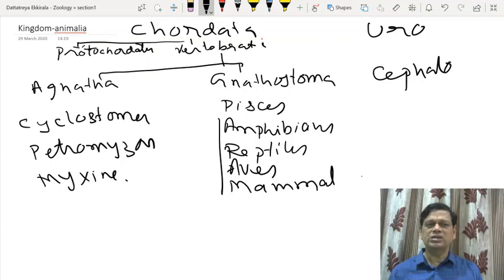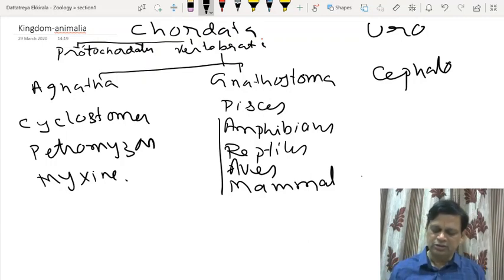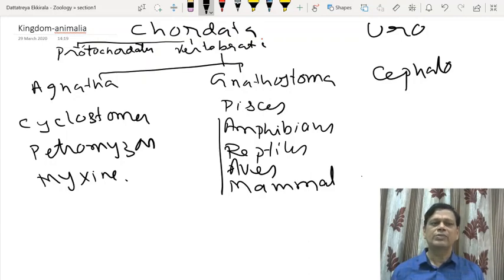So these are the earliest chordates. Then coming to the earliest vertebrates, sorry. Then gnathostomes, where jaws are present. Jaw-containing animals are Pisces, and Pisces include the fishes, which have head, trunk, and tail regions. Body is covered by scales. Mouth position is variable. Endoskeleton is cartilaginous or bony. Heart is two-chambered here, circulating only impure or venous blood. They have mesonephric kidneys. And fishes are of two types: Chondrichthyes and Osteichthyes. Cartilaginous fishes, Chondrichthyes; bony fishes, Osteichthyes.